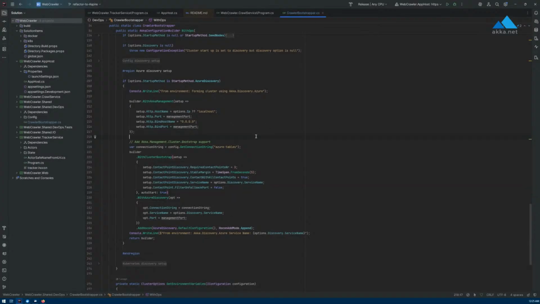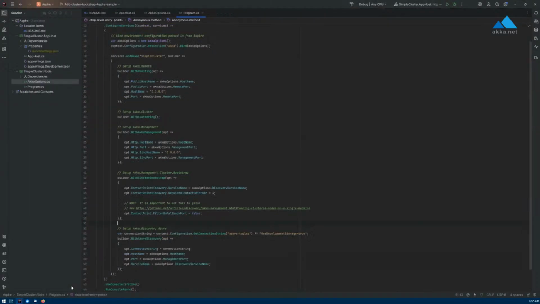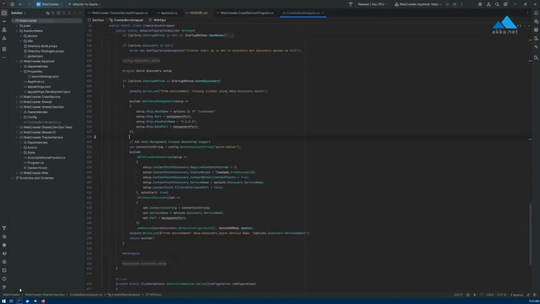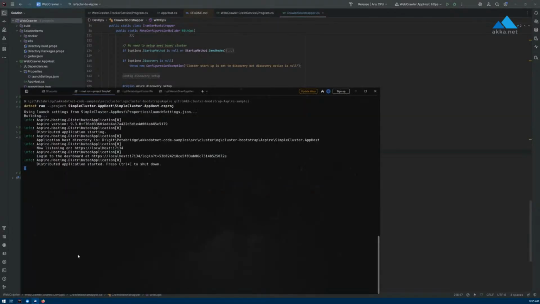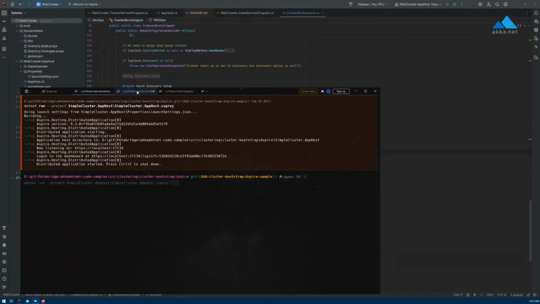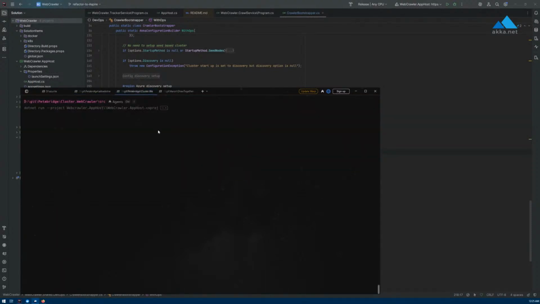Well, it's basically the same thing. If you compare the code from here to here, it's almost the same. All of the settings are the same, it's just that we use a different naming convention for our options. And if we run that, let's spin for a bit.